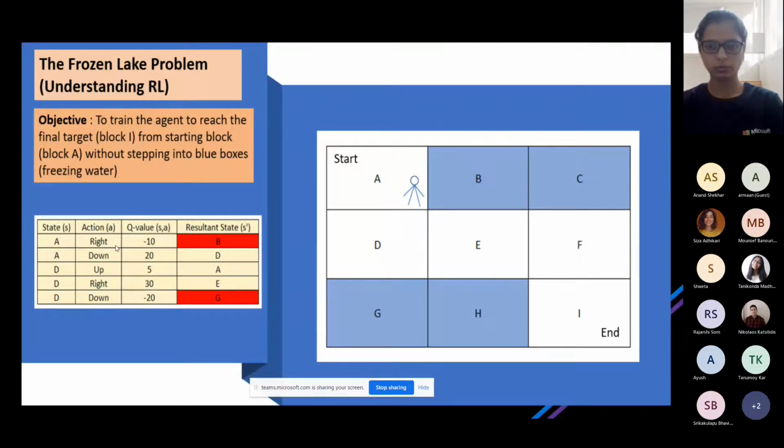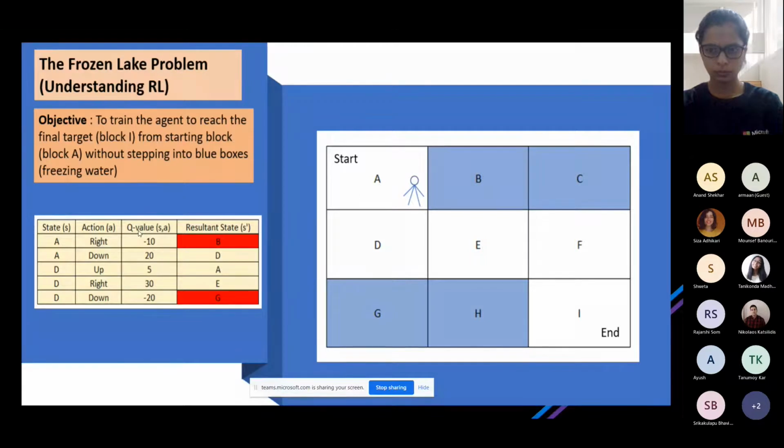To create a reinforcement learning model, we need an environment. The environment is this whole ABCDEFG, this whole lake scenario. The agent is this guy here, and then we have to figure out how to calculate this Q value table.